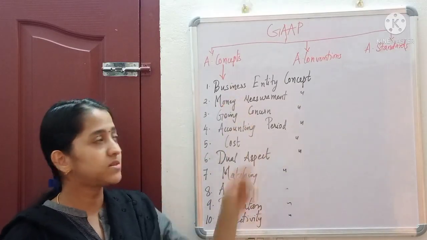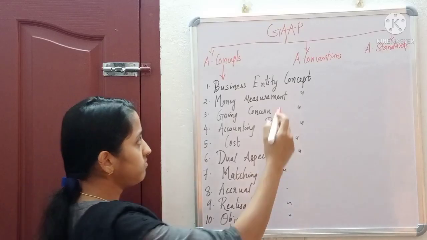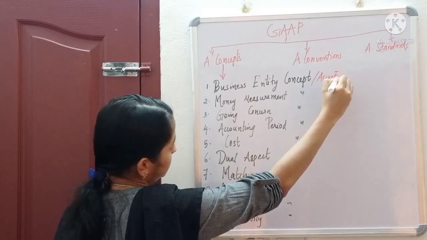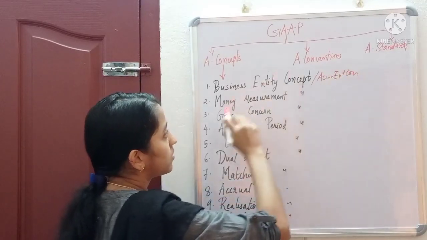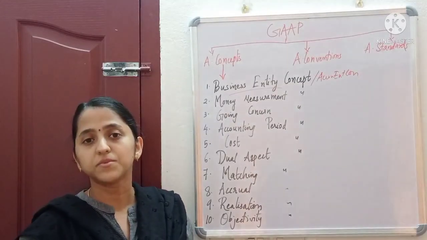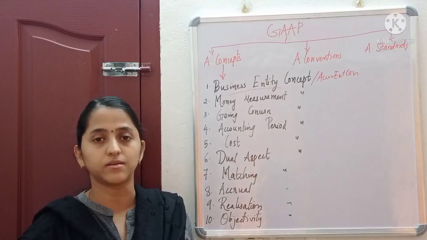First one is business entity concept, or we can say accounting entity concept. Okay. So what is business entity concept? Business entity concept says that business is separate from its owner.